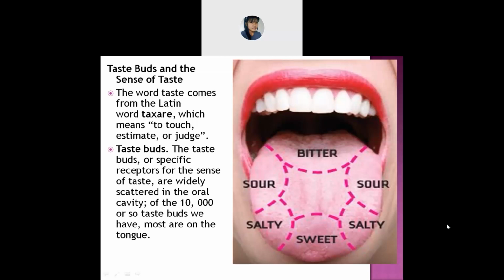Same thing, as for now we are discussing the tongue. So he has created us in a very wonderful way, you can say that.